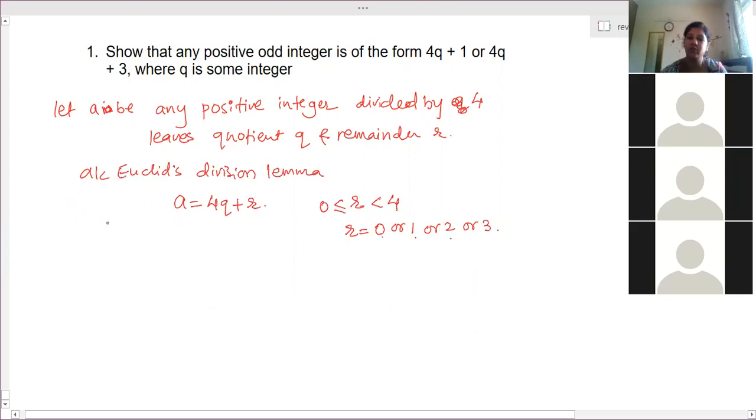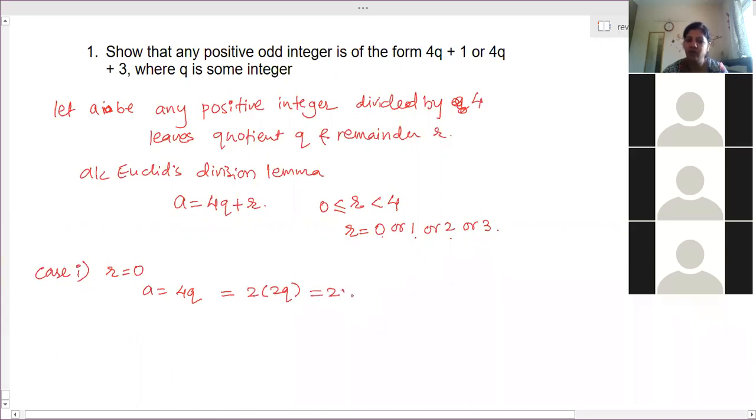So we have to consider all the 4 cases. Case 1, when remainder is 0. So when remainder is 0, what is the value of A? A is equal to 4Q, right? That means it is a multiple of 4. A is a multiple of 4, right? Or you can write as 2 into 2Q. 4Q can be written as 2 into 2Q.